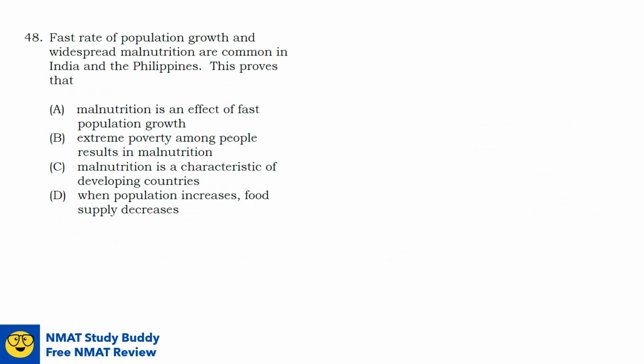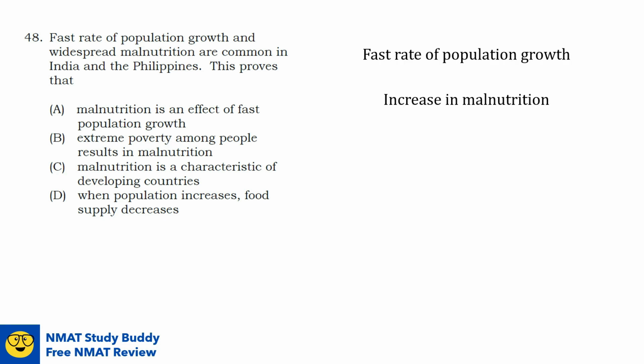Question number 48. The fast rate of population growth and widespread malnutrition are common in India and the Philippines. This proves that, to answer this type of question, it is important to base your answer only on the information given in the statement. In this statement, the information we have are the fast rate of population growth, the increase in malnutrition, and the countries Philippines and India. So our answer should only revolve around this info and nothing else. We should look at the relationship between this information rather than making assumptions.